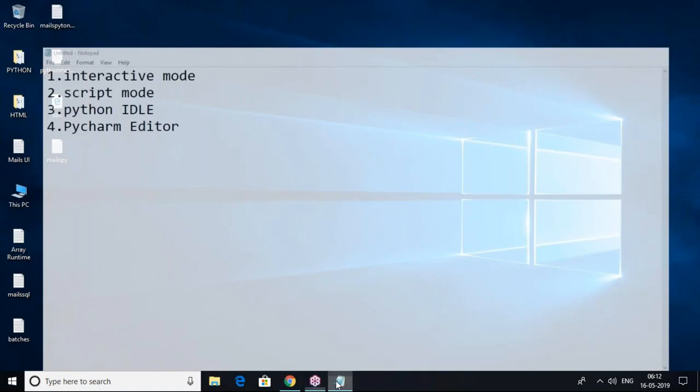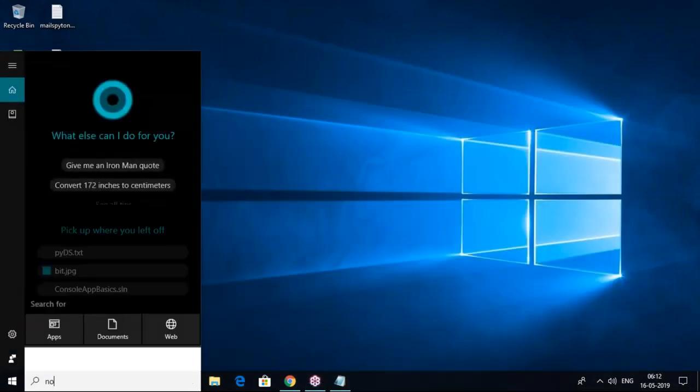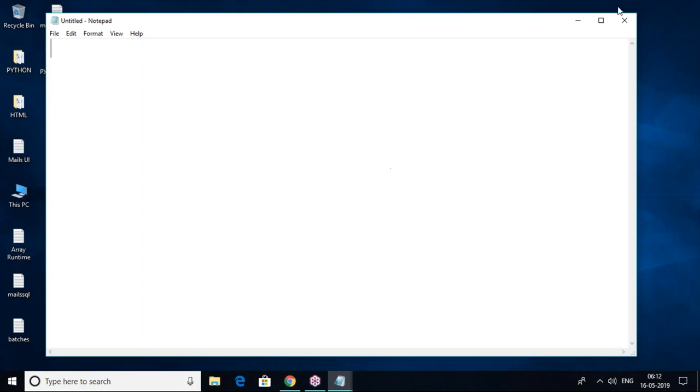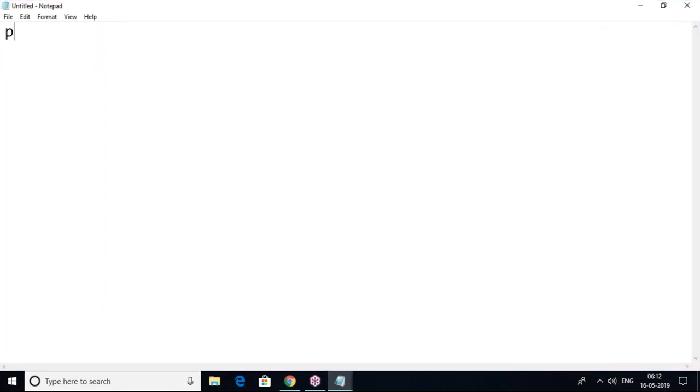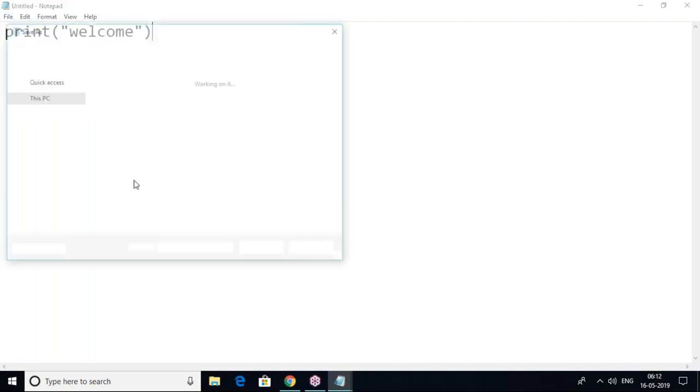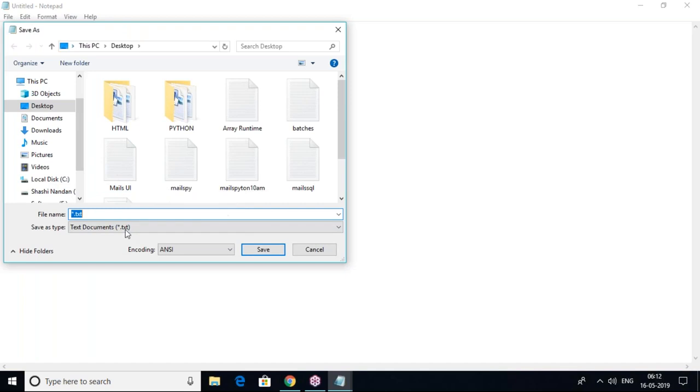Script mode in the sense you have to write the code in Notepad. So Notepad means if I'm writing the code like this, suppose some simple statement I'm writing, welcome. After that you have to save this file with the py extension. So py extension is compulsory. Test.py I'm showing. It is the mode frequently used in reality.